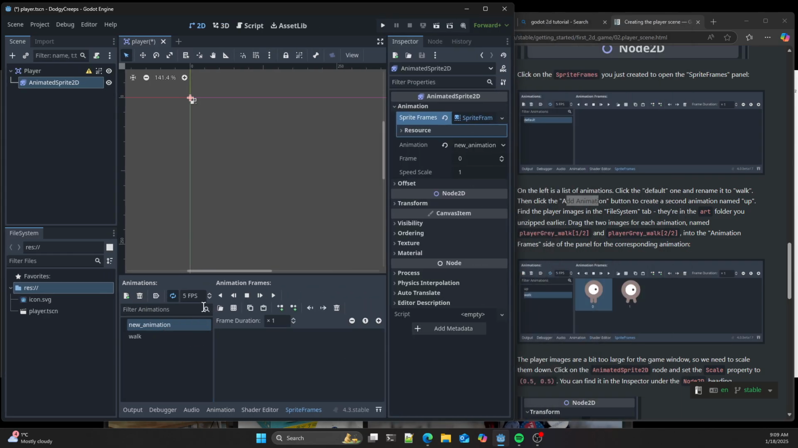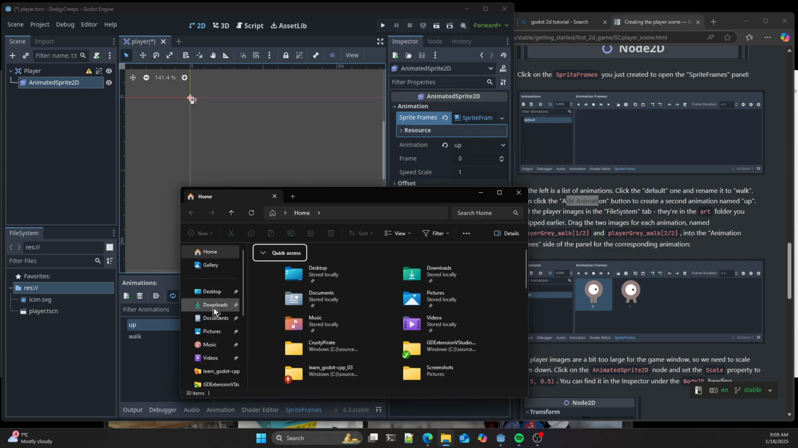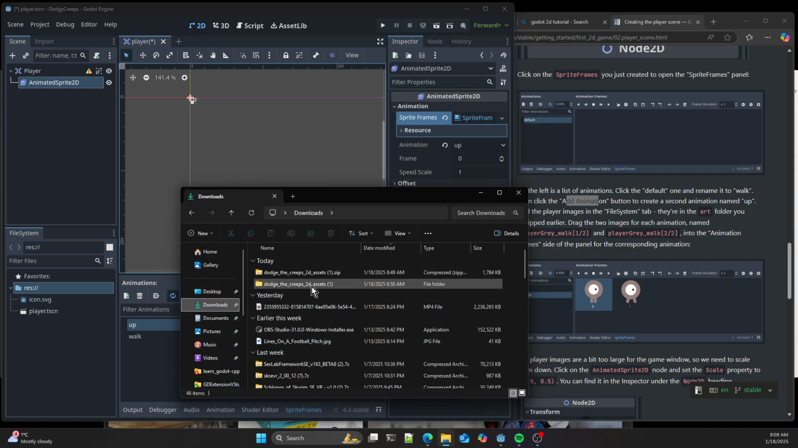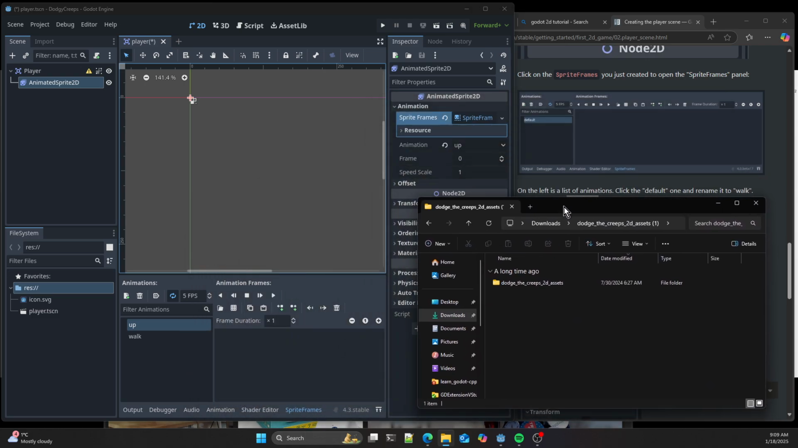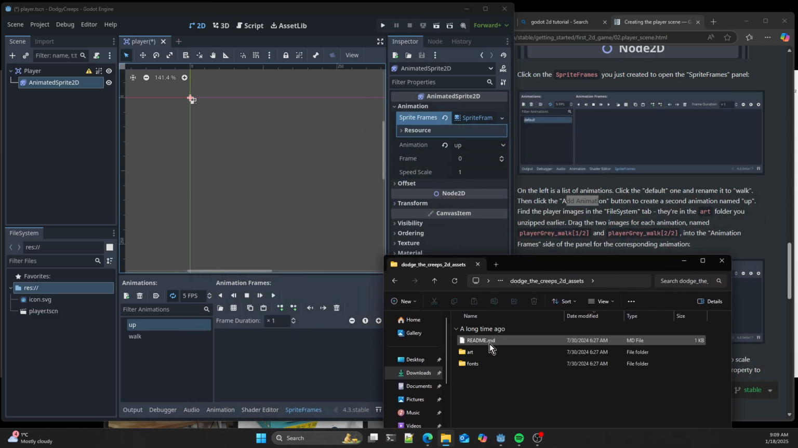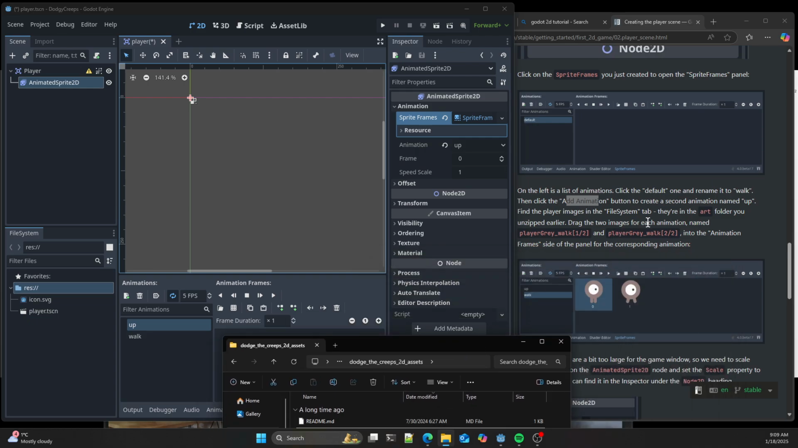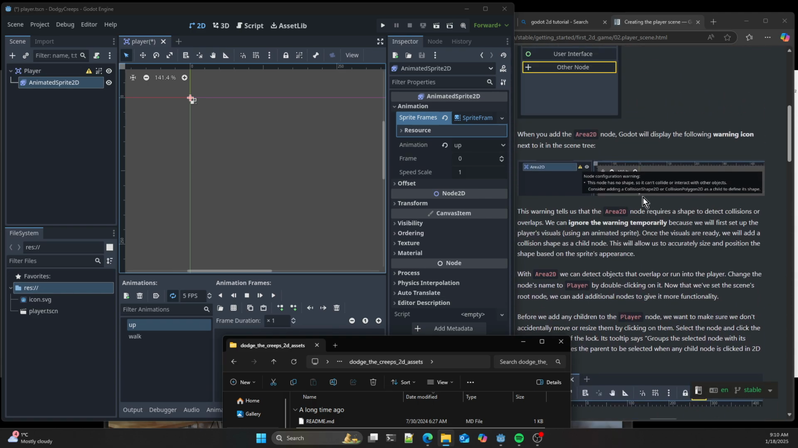Right, and then we want one for move up. Find the player images in the file system. It just crashed on me on that. So where did my assets go? When I downloaded them, here we go. Now, where did this come from? So drag the two images for each animation from the art folder you unzipped earlier. Was I supposed to unzip that to a particular place? I'm going to mess up there.